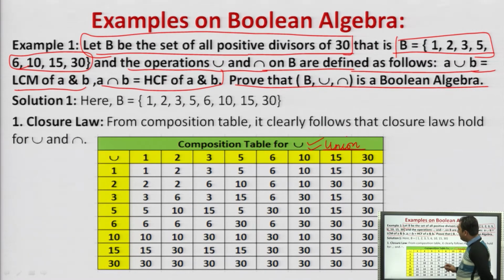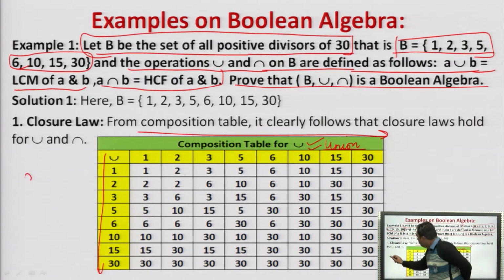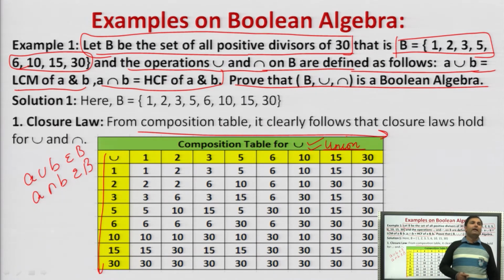In this table, I have marked all the positive divisors here, 1, 2, 3, 5, 6, 10, 15 and 30, and all the positive divisors here, right? So what are we talking about here? What is the closure law? A union B or A intersection B should belong to B. And in B you have 1, 2, 3, 5, 6, 10, 15 and 30. Agreed. So what we have to do, if this is the closure property, is that in the composition table only these values will come, then it is justified.